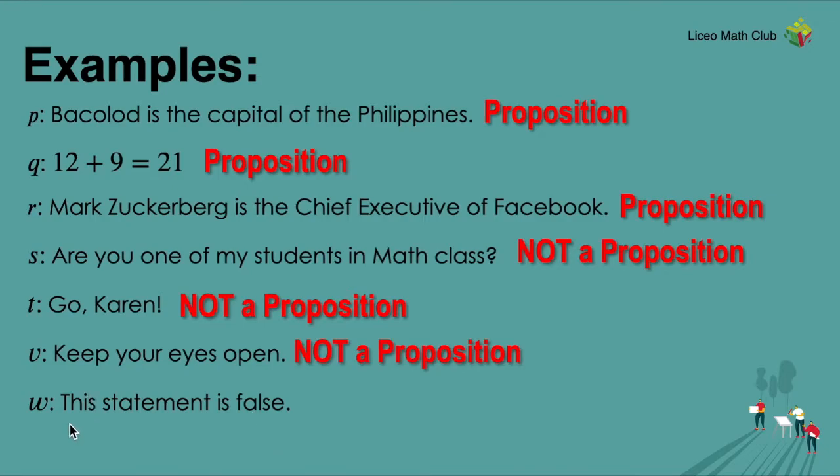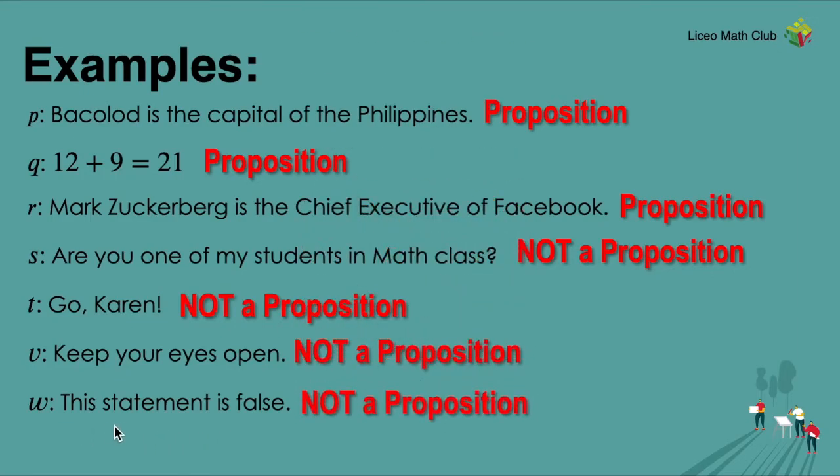So we can consider this statement as both true and false because it just goes round, true, false, true, false, true, false. So therefore, it is indeed a declarative statement, but it does not satisfy the second condition, which means that it should be either, again, either, not both, either true or false. So this is not true or false, it's both. So this is not a proposition.